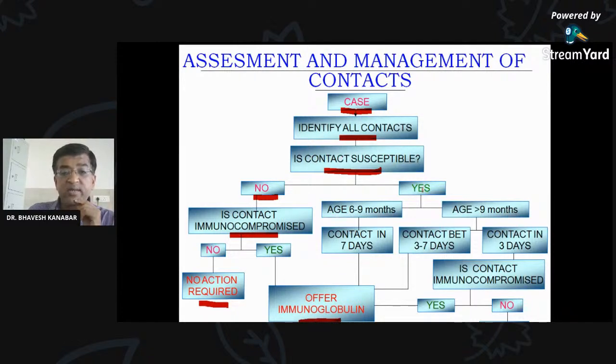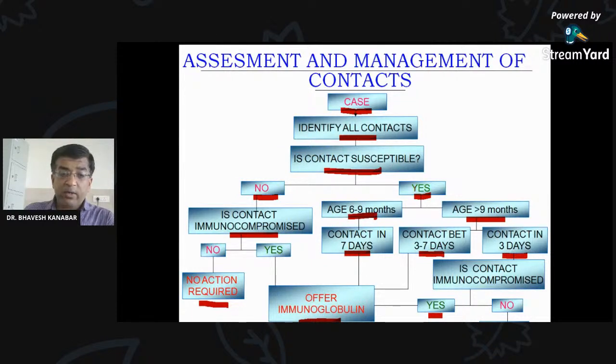If the contact is susceptible, meaning has not taken the vaccine, then we have to consider age. If the age is 6 to 9 months and contact with the case occurred within 7 days, offer immunoglobulin. If the age is greater than 9 months and the contact with the case is between 3 to 7 days, then we can also offer immunoglobulin. If the contact is within 3 days of the case, then vaccine can be given, and immunoglobulin if the contact is immunocompromised. You can skip this complicated age-wise part.